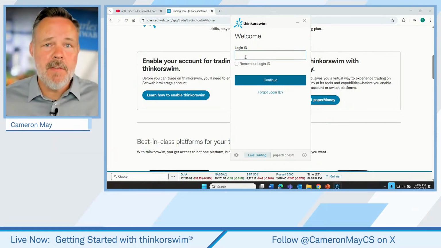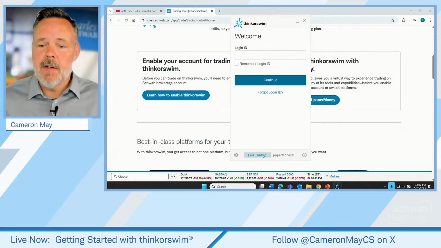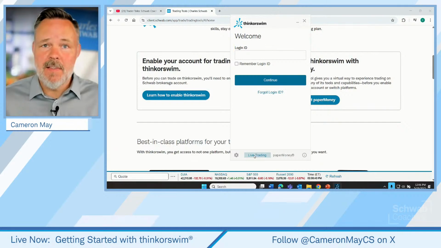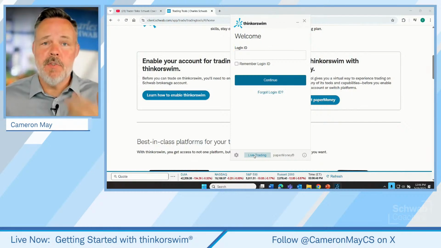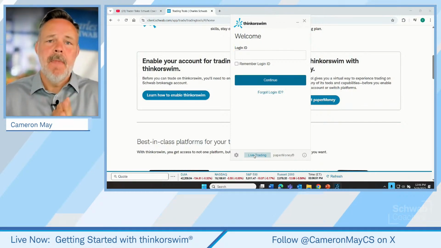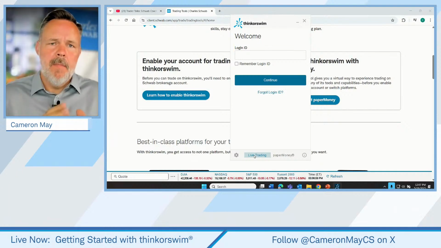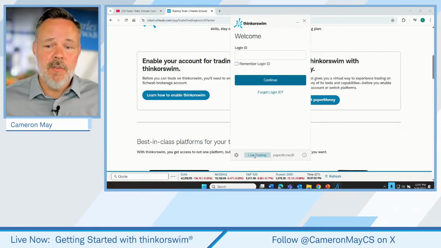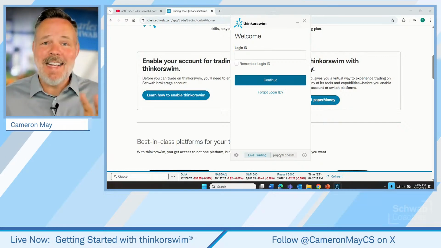Now, one thing that the trader wants to note before they put in that login information is down at the bottom, there's going to be a prompt. It's asking, do we want access to our live accounts? Because Thinkorswim can connect us to our live trading portfolios and investing portfolios. We can manage those, and it gives us a whole suite of potential new tools for the management of those portfolios. But we also have, and this is one of the great features of Thinkorswim, what's known as paper money. This is a practice platform that functions almost exactly the same way.